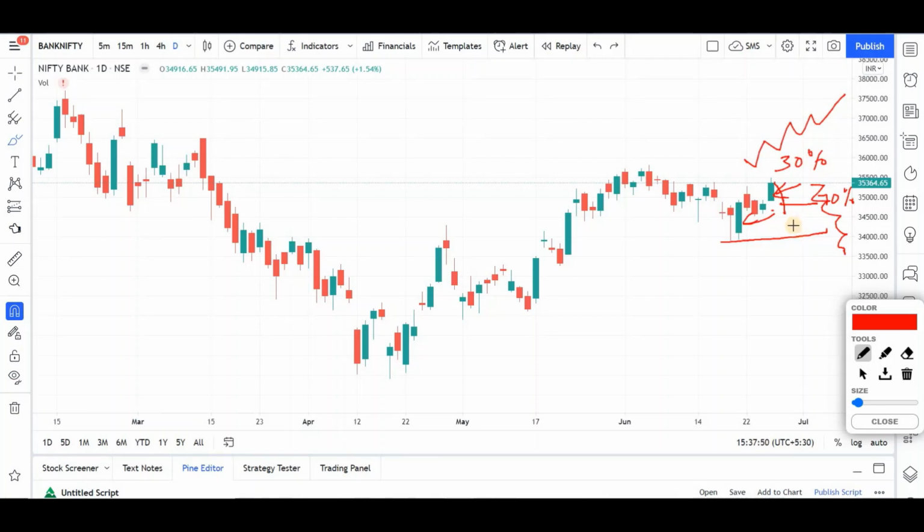So I'll only lose 30% of my 30%. Let's say if I have 100 rupees, I'll just put 30 rupees here. So I'm looking to lose only 30 rupees here, in simple words. So I'm risking less. On a pullback, definitely, I'll be looking to enter my rest of the position.